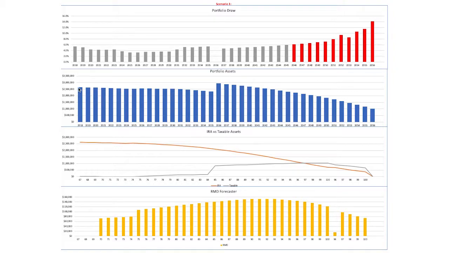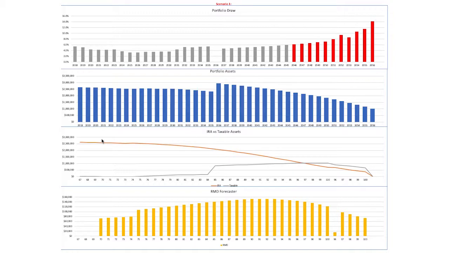Then we can see portfolio assets over time. Declining is reasonable, normal, and healthy as long as the rate of decline is not too fast. Here we can see the IRA versus taxable assets. Due to RMDs, the IRAs always trend towards 0, while when you're 70, your RMDs are only about 3.7% of your portfolio.